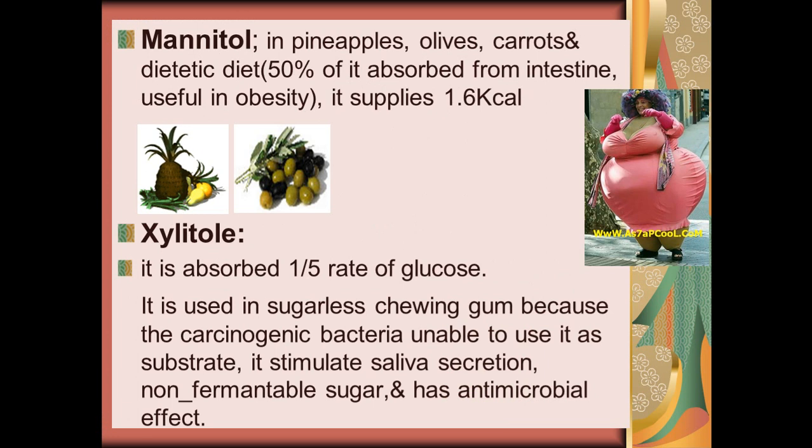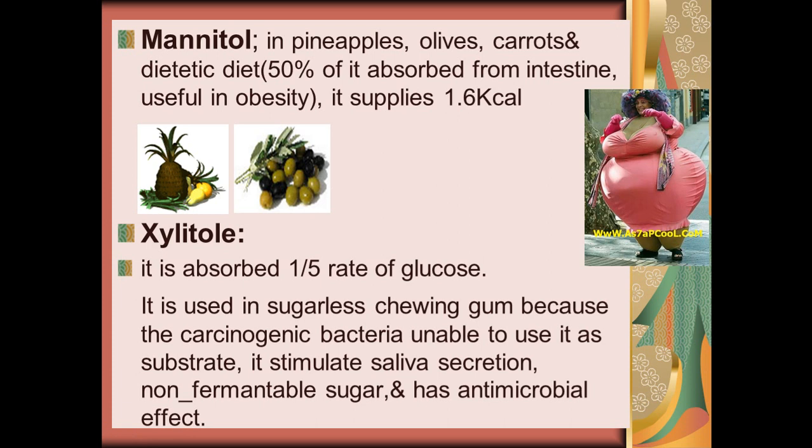Now we will discuss mannitol. It is found in pineapples, and this is the pineapple, and in olives, and in carrots, and in dietetic diet. 50% of it is absorbed from the intestine and it is useful in obesity. It only supplies 1.6 kilocalories.